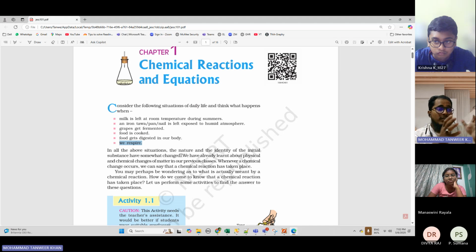When you're told that milk is getting converted into curd, that's a chemical reaction, right? So initially it was milk, and it is converted into curd. So the initial substance is getting converted into curd. That's also an example of chemical reaction. It means initially you have something, but finally it is getting changed into something else. So in a chemical reaction, what will happen? The initial substance will finally change. Is that clear?